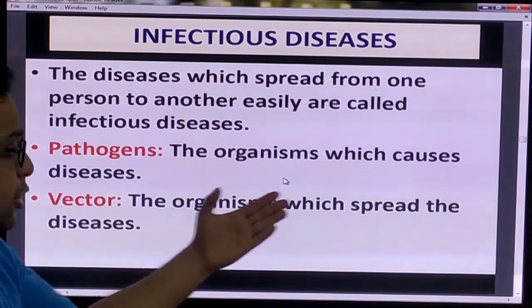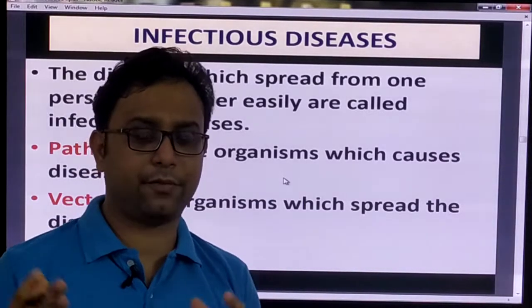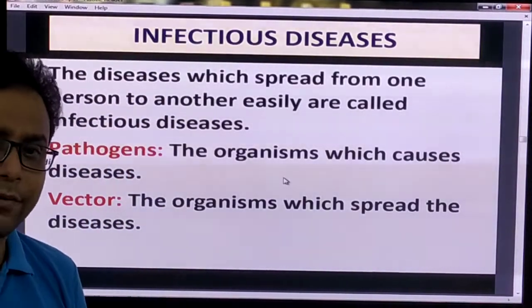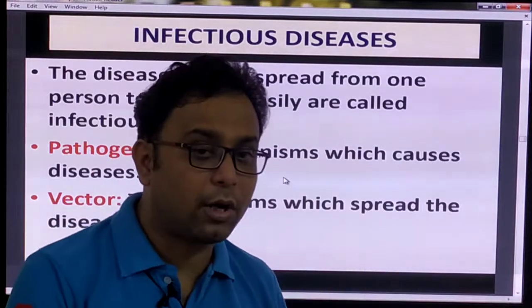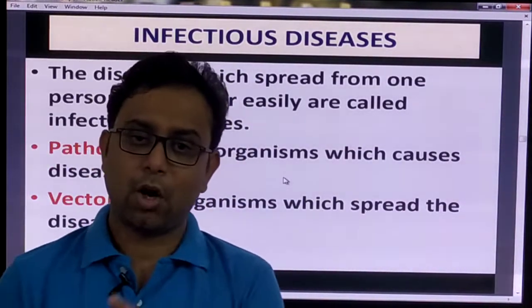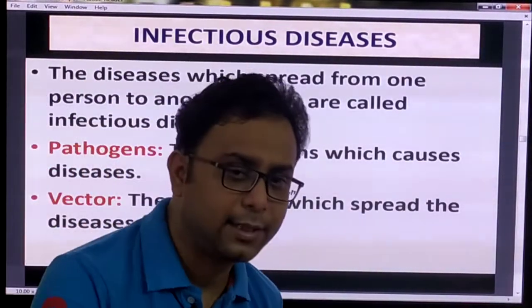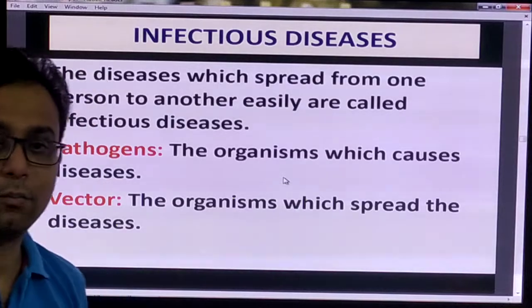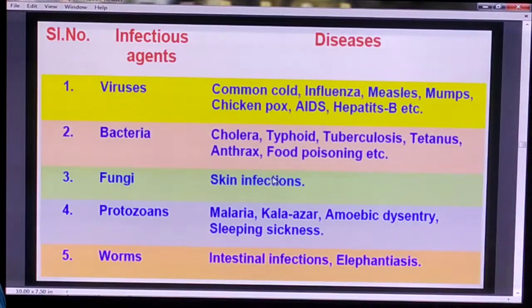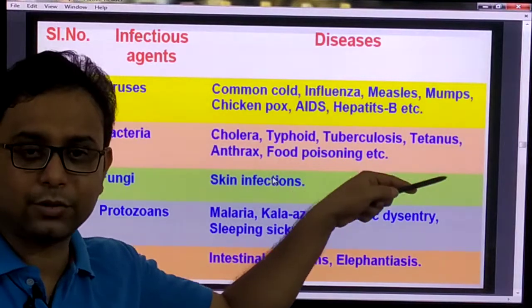Another question, that is the vector. A vector is an organism which spreads the disease, like the mosquito or the fly. Vectors are not affected by the organism, but they only transfer the disease from one person to another. Examples are flies and mosquitoes. Some infectious agents cause disease.